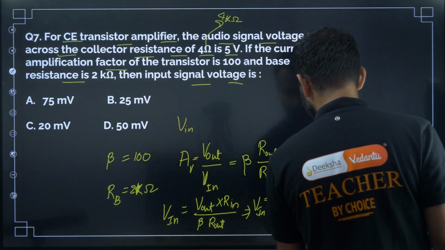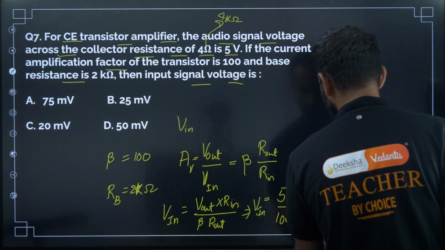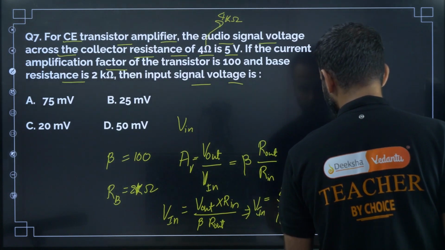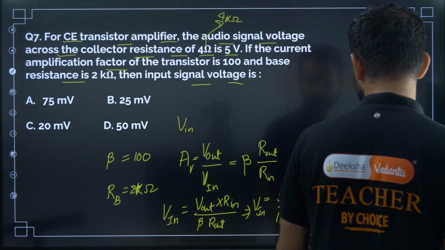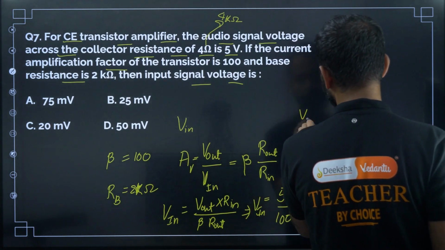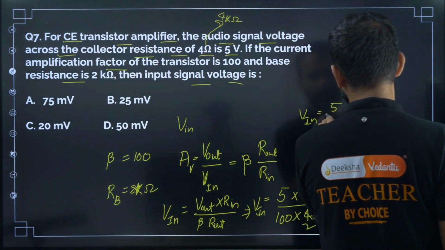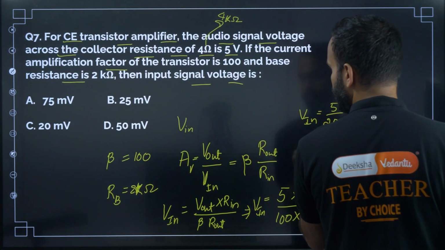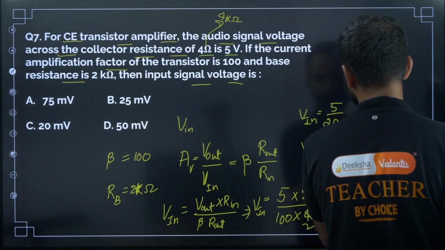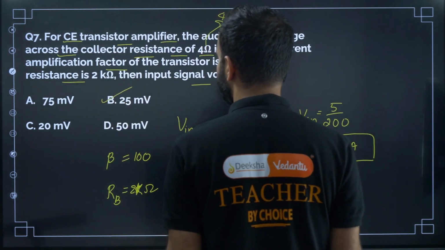The kilo ohm will get cancelled. So V input is equal to 5 divided by 200, which is 25 millivolt. So the correct option is B.